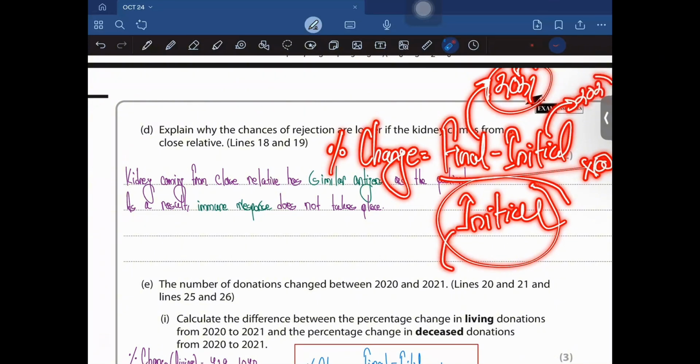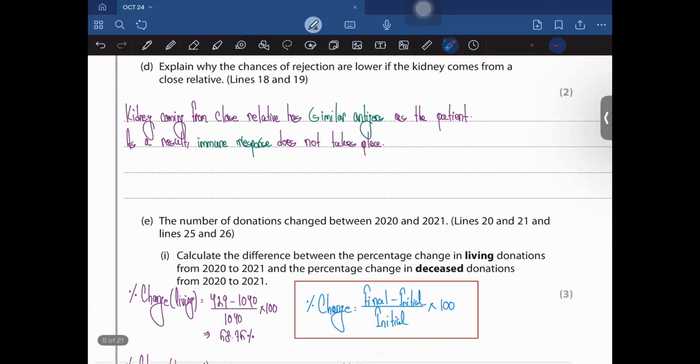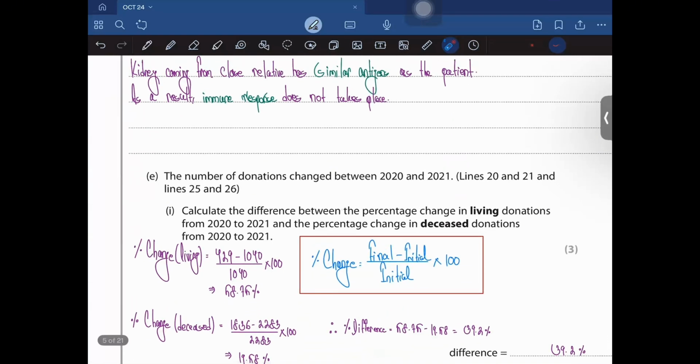Then you multiply that by 100 and you get the percentage change in the living donations from 2020 to 2021. So that is what I have written over here. Percentage change is final minus initial by initial times 100.